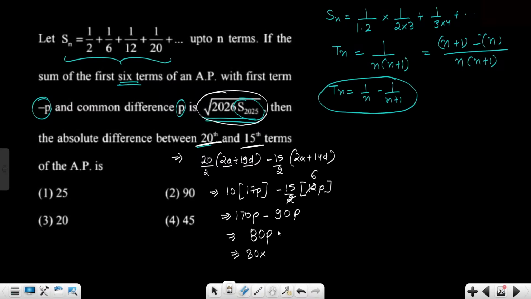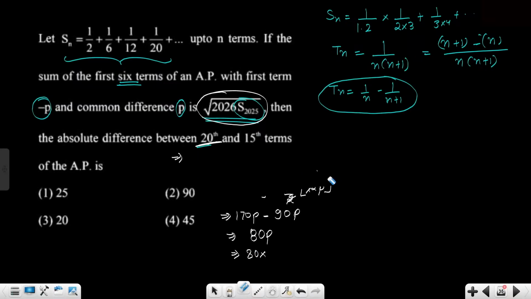Absolute difference they are saying. 18 into 5 and this is 13 into 5. Oops, I am doing S20 minus S15, no.